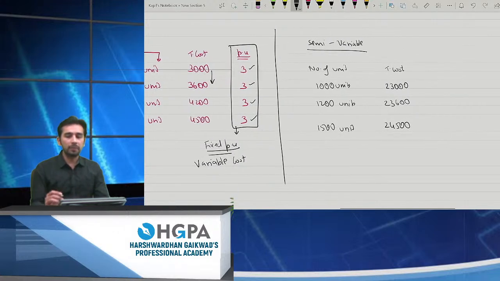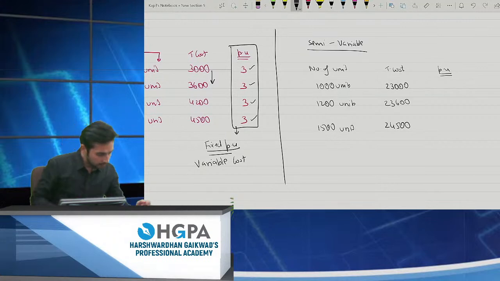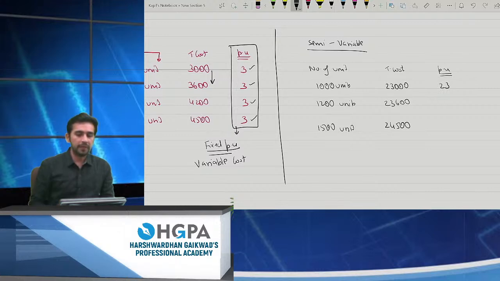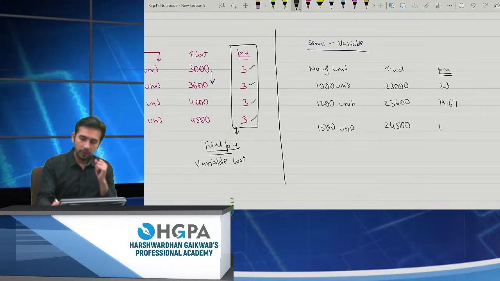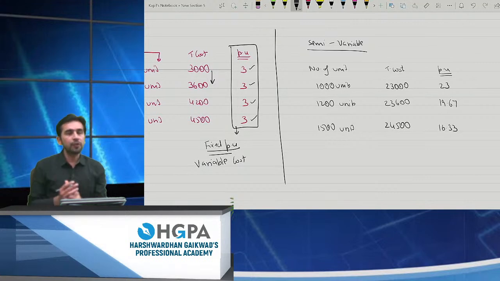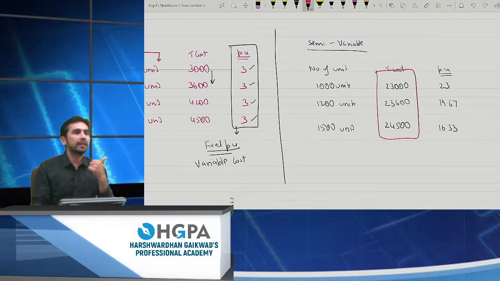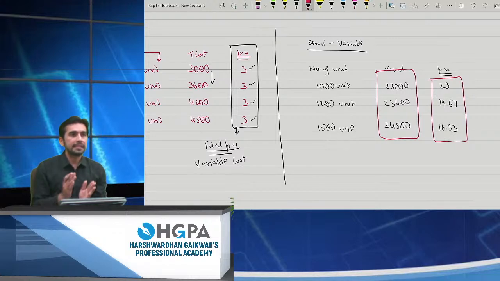So now if you calculate the per unit cost, can you help me calculating the per unit cost? Yes, please tell me. 23. Okay, fine. This is 23. Then next per unit. 19.67. Okay, next. 16.33. Okay, fine. 16.33. Now if you check, it was not at all fixed throughout the period. So it is not a fixed expenditure. It was not at all fixed in per unit. It is not at all variable. So it becomes a semi-variable cost.